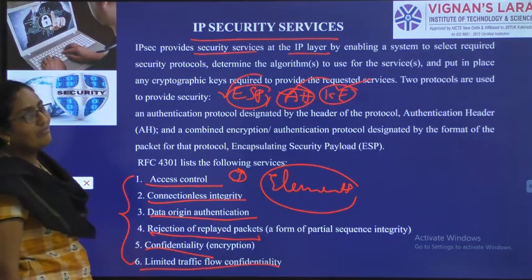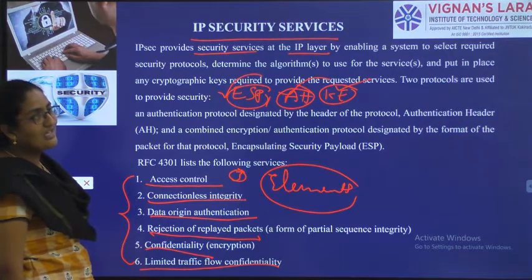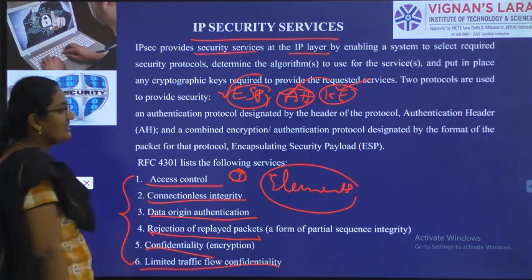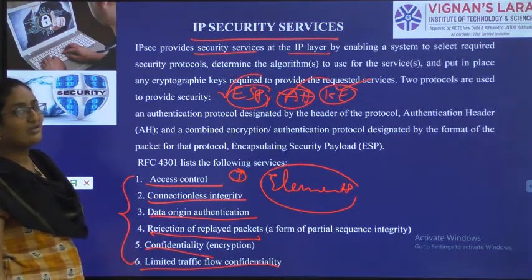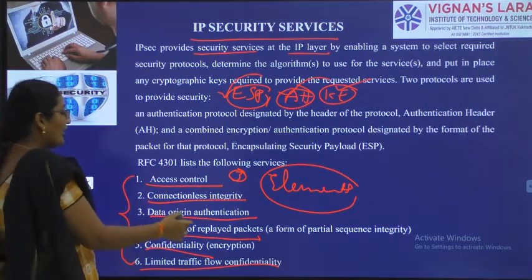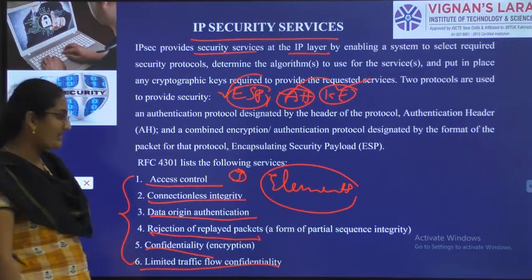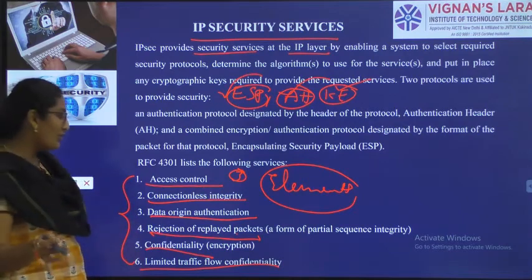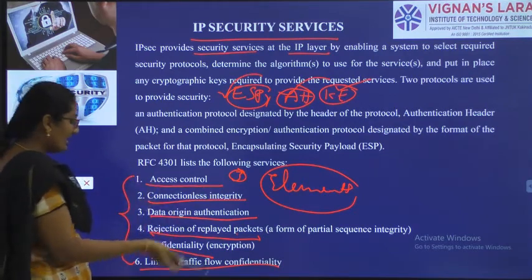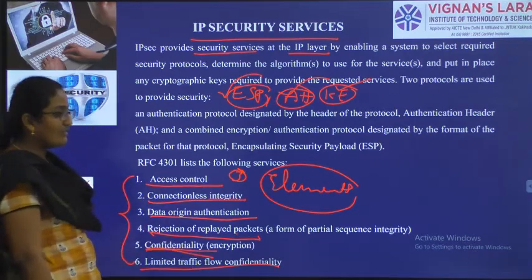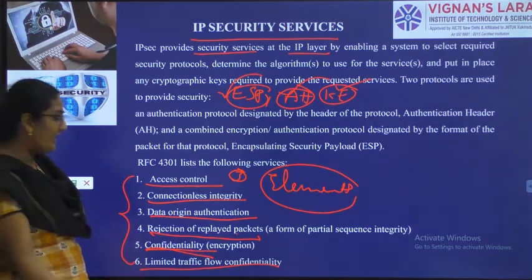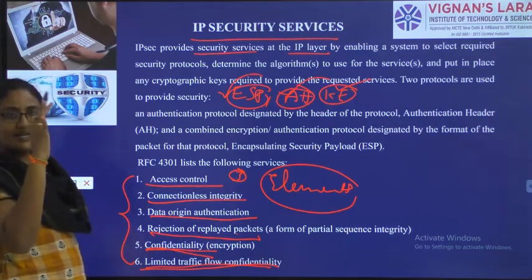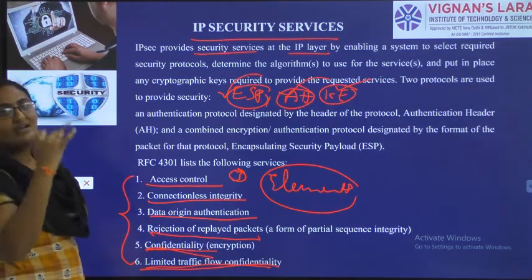In unit 1 we have already discussed what the security services are. Access control is nothing but giving permissions. Connectionless integrity is making sure content is not changed. Data origin authentication is verifying the sender. Rejection of replayed packets is eliminating duplication and reducing redundancy. Confidentiality is ensuring every bit of data is protected. Limited traffic flow confidentiality is avoiding overflow and underflow at the receiver.